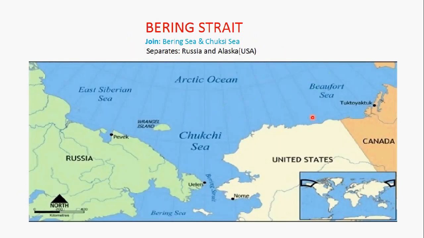Another very important strait is the Bering Strait. Bering Strait joins the Bering Sea and the Chukchi Sea. In the north we see the Chukchi Sea in the Arctic Ocean. It is joined to the Bering Sea by a small strait known as the Bering Strait. On the land side, it separates Russia and Alaska, USA. Alaska is in the USA, and on the other side is Russia, the Siberian area. So it also separates Asia and America.